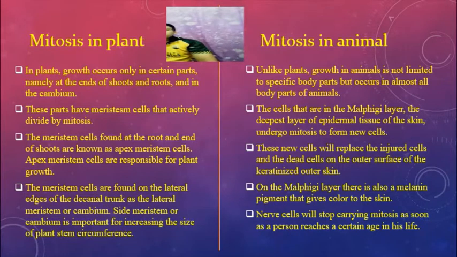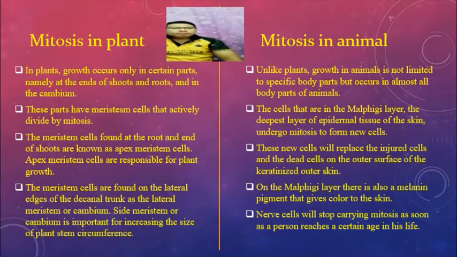These new cells will replace the injured and dead cells on the outer surface of the keratinized outer skin. On the Malpighi layer, there is also a melanin pigment that gives color to the skin. Nerve cells stop carrying out mitosis as soon as a person reaches a certain age in life.